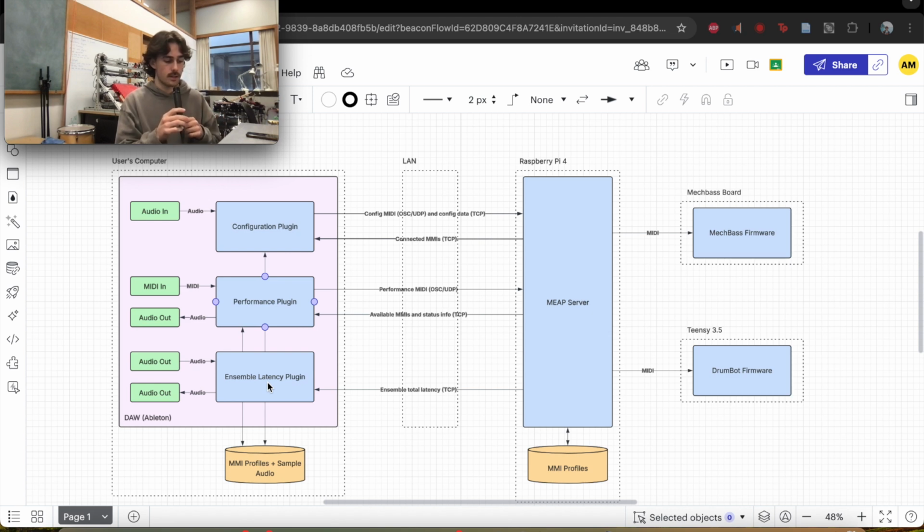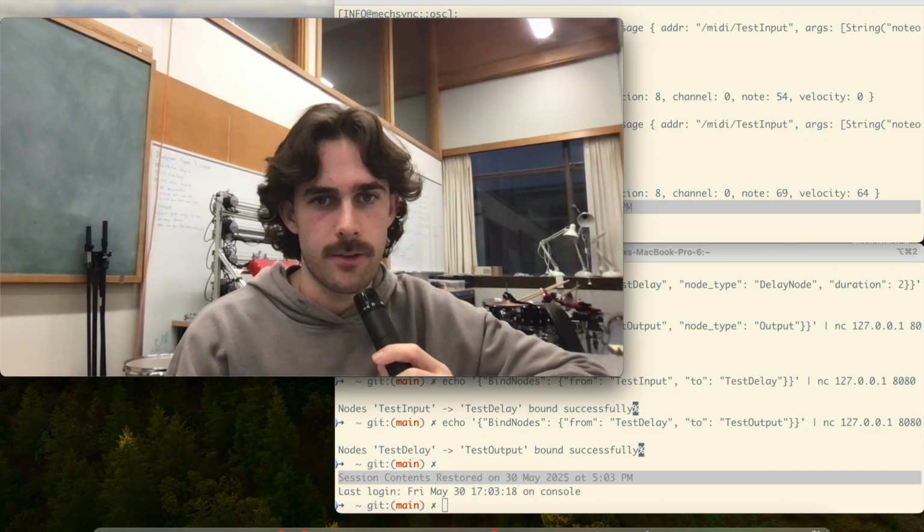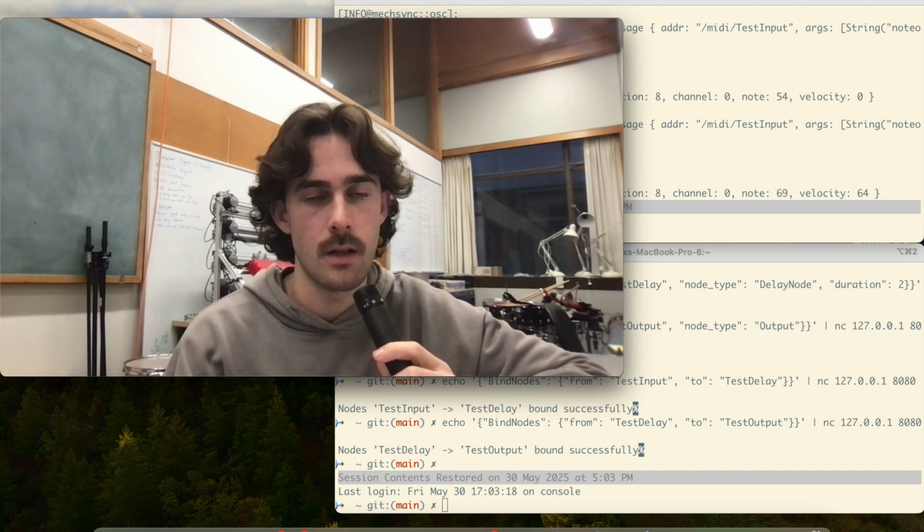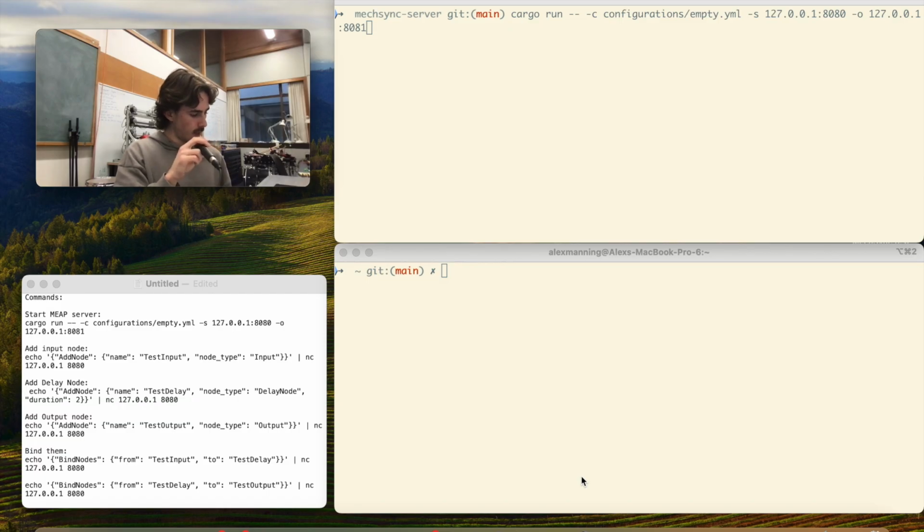It uses green threading to asynchronously buffer MIDI messages through instrument-specific nodes, and this is how we're going to achieve real-time playback. The first prototype feature I'm going to be running through is the ability to dynamically add and remove nodes to the graph within the Meap server via TCP commands to an API. Unlike the original MechSync, which required configuration files at startup, this will allow musicians to modify the ensemble setup on the fly, which will be a key requirement for this project.